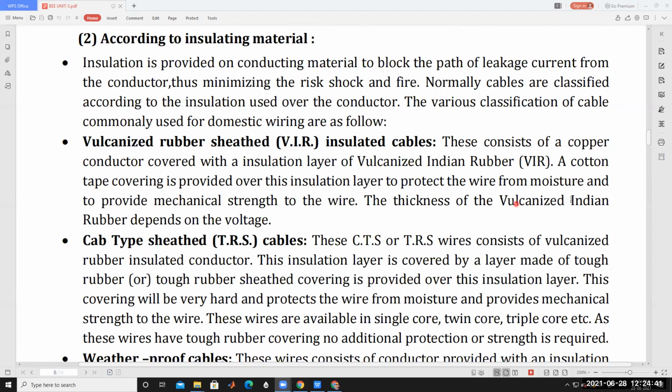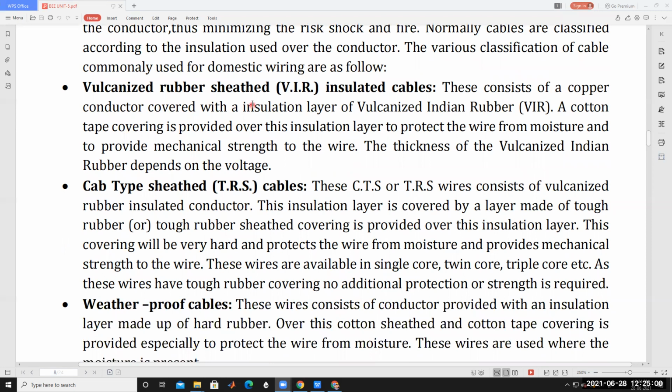The thickness of the vulcanized Indian rubber insulation depends upon the operating voltage. It is different for 1 kV, 11 kV, and 33 kV. So based on voltage levels, these vulcanized rubbers are used in different ways. This is about vulcanized rubber VIR cables.